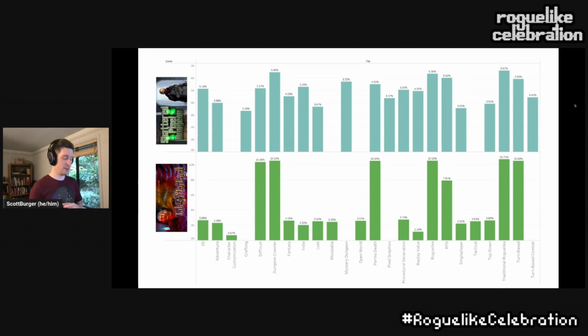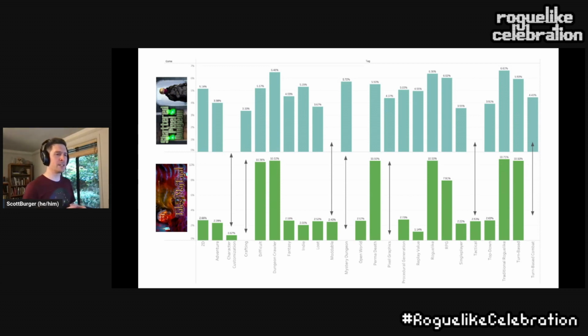Likewise, if we compare something like Tales of Maj'Eyal here on the bottom with Shattered Pixel Dungeon up at the top, probably pretty similar, right? This one actually has more categories that aren't aligned, but the ones that do align pretty well. So something like Dungeon Crawler here, 10% and 6%, that's a pretty good alignment compared to something like Mystery Dungeon, which is 0% for Tome and 5% for Shattered Pixel Dungeon. The score here is 80%. So that's pretty good, right?